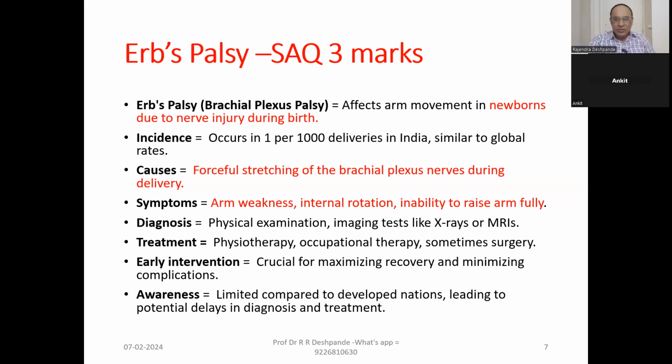How can we diagnose? Number one, simple physical examination. Can you see? The cursor is on physical examination. Then sometimes you can do an X-ray of the shoulder joint. Then sometimes, if required, you can do an MRI, magnetic resonance imaging. Okay. Treatment: the most important treatment is physiotherapy.